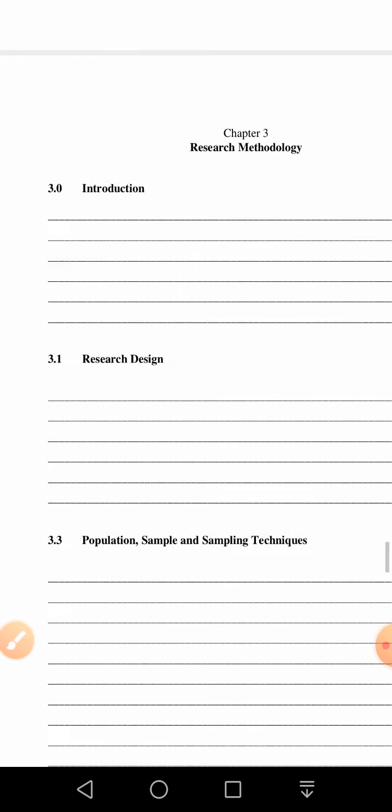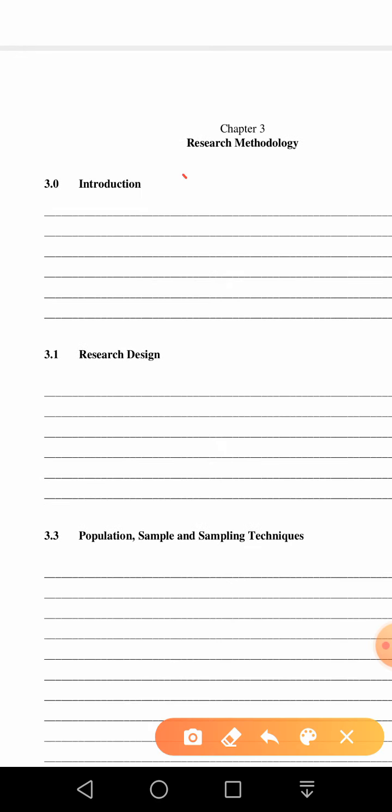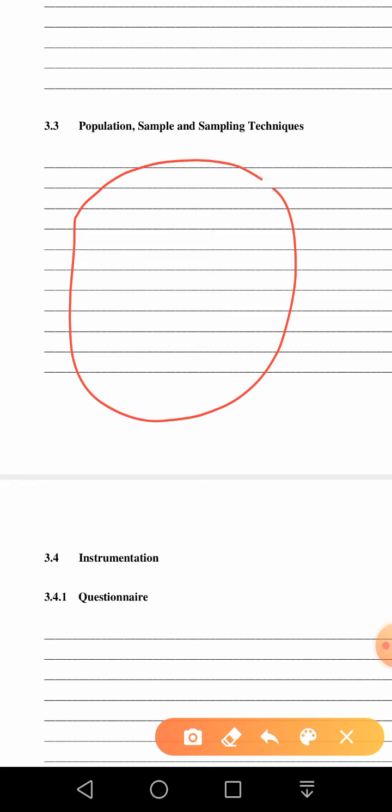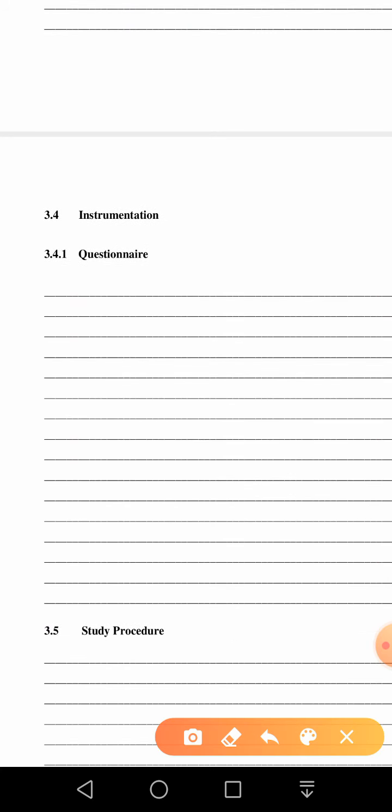And then we come to chapter number 3, research methodology. This is a central heading, chapter 3, and title. Then introduction, brief, research design, population, sample and sampling techniques. You have to write 1 or 2 paragraphs under this area. Then instruments, data collection tool, questionnaire.